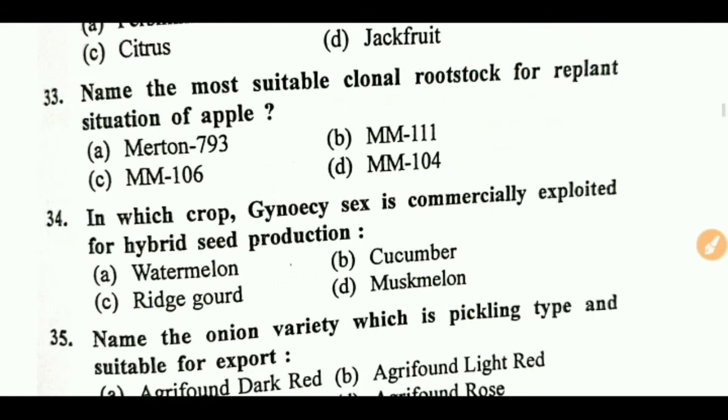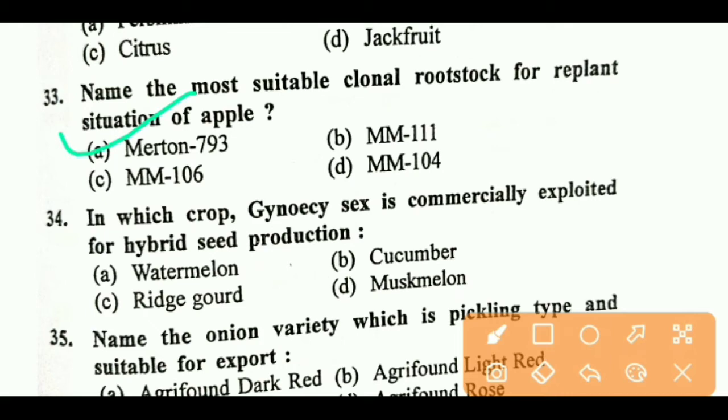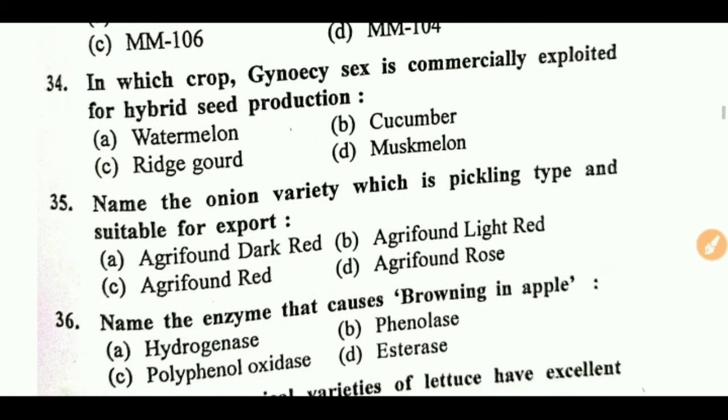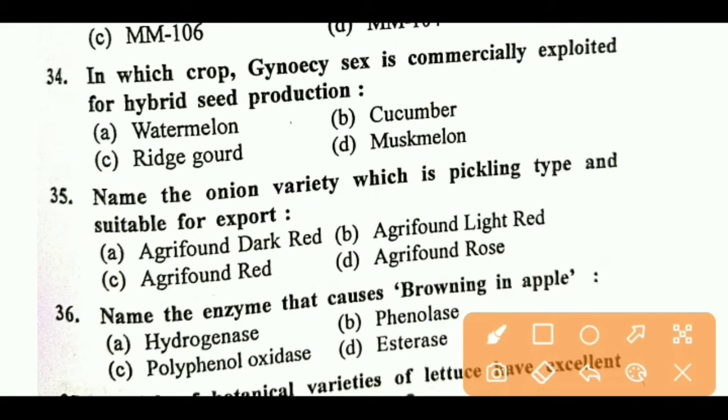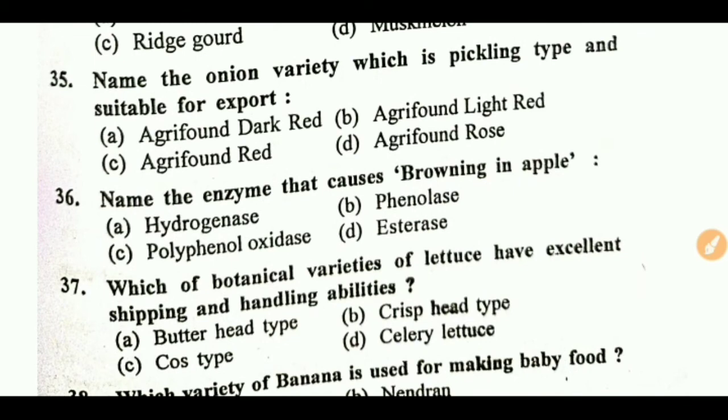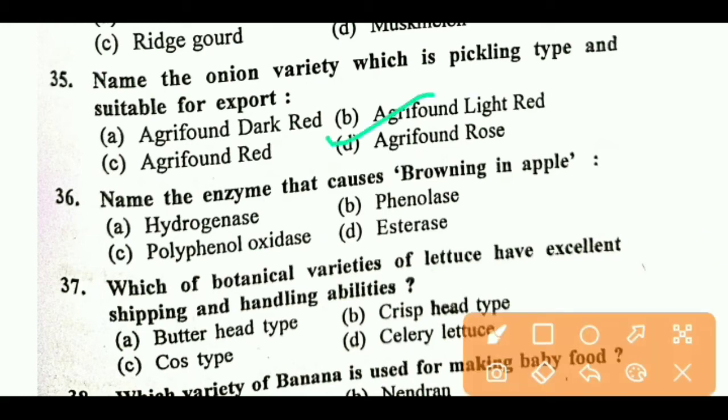Next question. Name the most suitable clonal rootstock for replant situation in apple. Right option is A, Malling 973. Next. In which crop is gynoecious sex commercially exploited for hybrid seed production? Right is B, gynoecious. Next, name the onion variety which is pickling type and suitable for export. Right answer is D, Agrifound Rose.